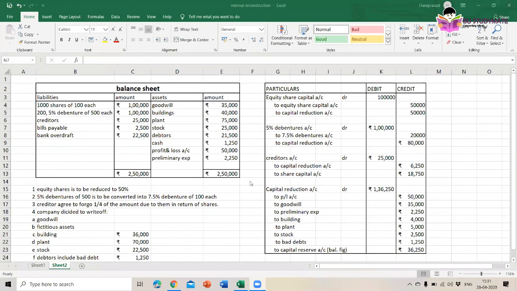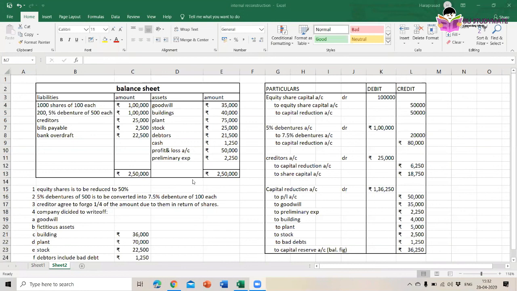You need to know that whatever amount we are reducing, that amount should be credited to capital reduction account. Anyhow, we need to balance the balance sheet. If we forgo the creditors' 1/4 amount, that amount should go to capital reduction account. Because of the double entry system, if anything is written off here, here also we need to write off.